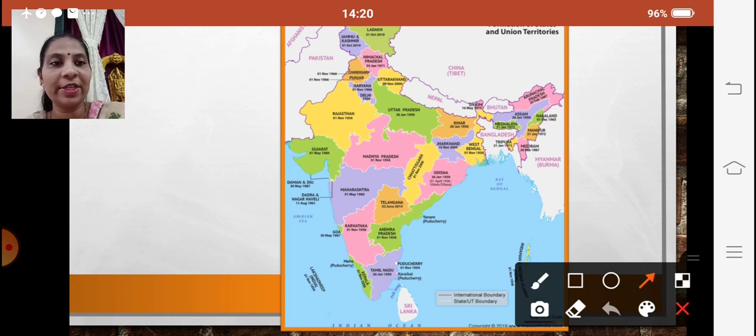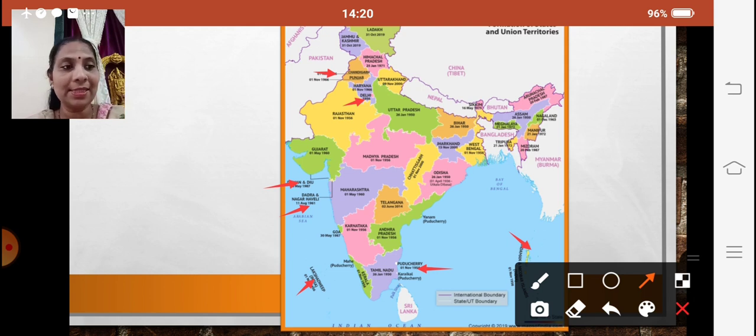The 7 union territories are Daman and Diu, Dadra and Nagar Haveli, Lakshadweep Islands. We have Puducherry here. We have Andaman and Nicobar Islands. We have Chandigarh here and Delhi over here. So how many territories? Those where you can see those arrows, those are the 7 union territories.